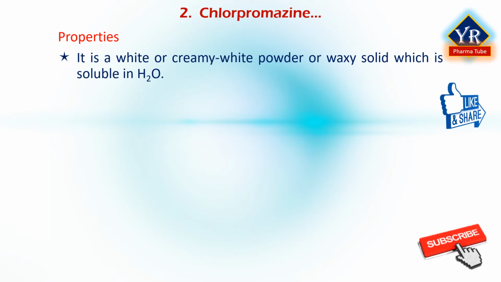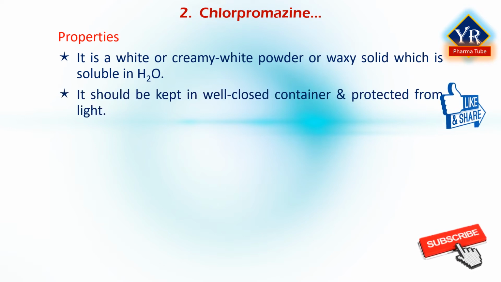Chlorpromazine is a white or creamy white powder or waxy solid which is practically insoluble in water. It should be kept in a well-closed container and protected from light. It decomposes on exposure to air and light, becoming yellow, pink, and finally violet. It is very soluble in water.